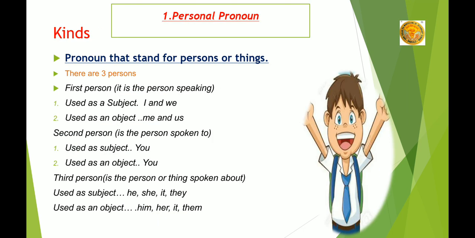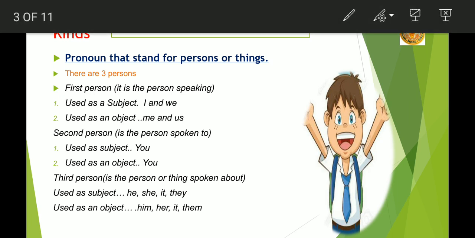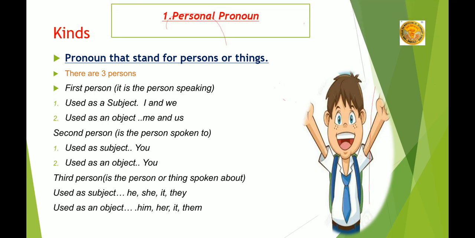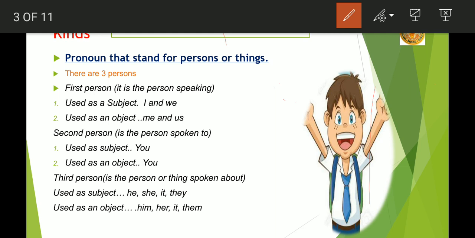Then, the kinds of pronoun. There are so many types of pronouns. The first one is personal pronoun, as the name itself is saying that person. Now, when we are talking about any person or thing, then that comes under the category of personal pronoun. Now, this personal pronoun is again classified into three categories: first person, second person, and then third person.